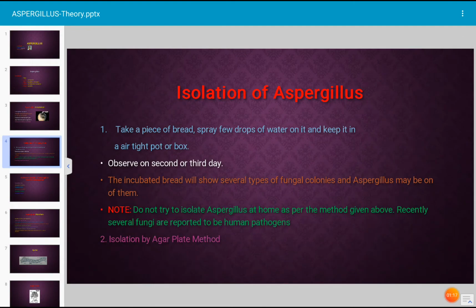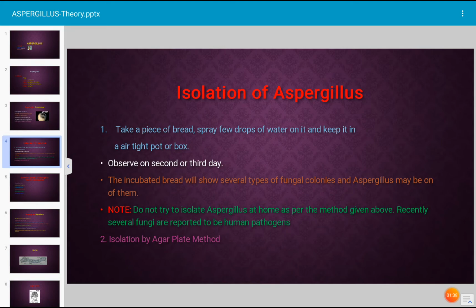How to isolate the fungus? Aspergillus isolation is very easy. Take a piece of bread, spray a few drops of water on it and keep it in an air-tight pot or box. You can get the Aspergillus colony. Observe on the second or third day, the Aspergillus grows on the bread.